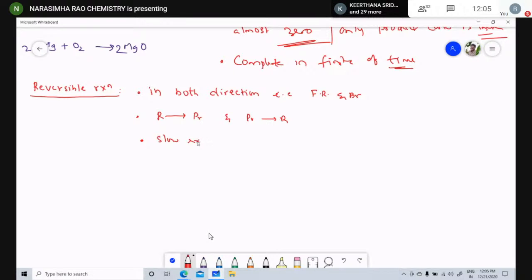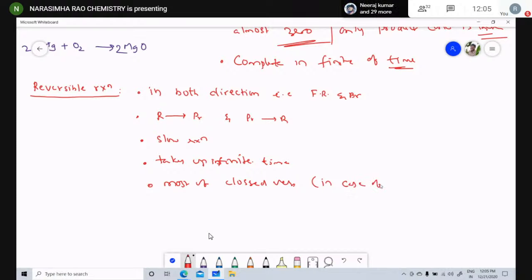Slow reaction. A slow reaction takes infinite time. It occurs in most conditions in closed vessels, in case any gaseous components are present.